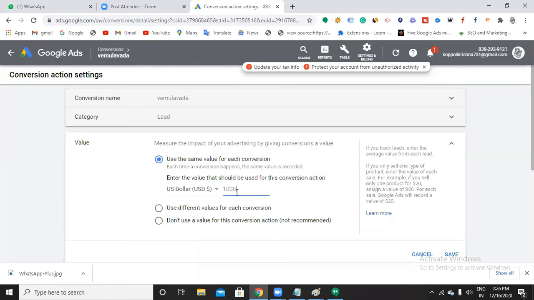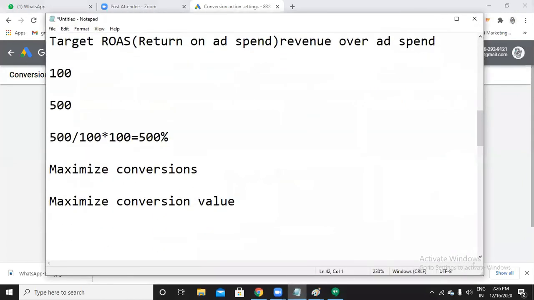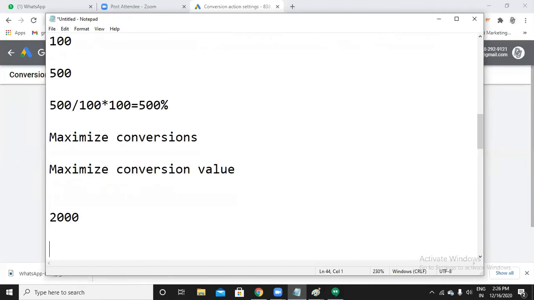Okay, so tell me, when you create a conversion action, will you have only one conversion action? No, right? We will be creating multiple conversions. Assume that you have two conversions. For one conversion action, you have mentioned a value of, say, 2,000. That means when someone purchases that product, that is your conversion and the worth of your product is 2,000. Assume you have created one more conversion action and the worth of that product is, let's say, 10,000 rupees. So which conversion has the highest value? This is 10,000.